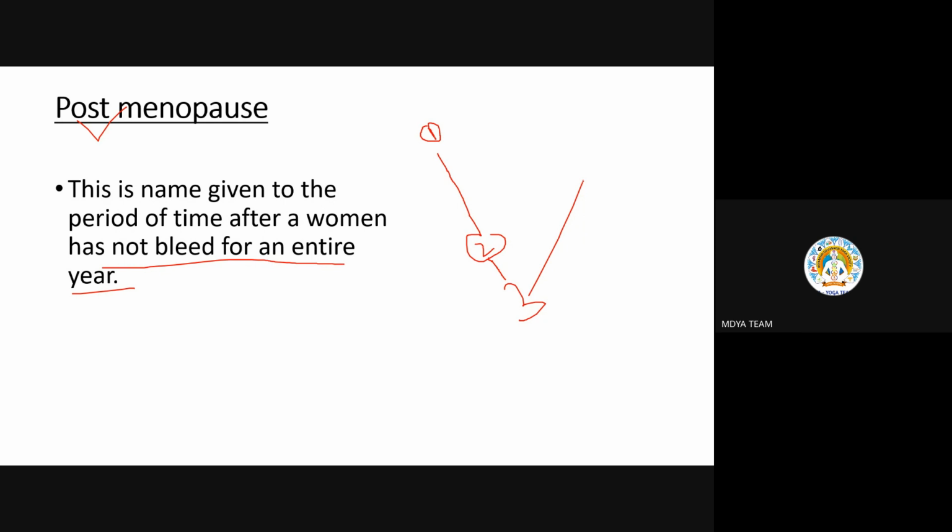What happens is that the whole preparation happens, but after the 14th day, when our body sees that there is no sperm to unite with the egg, exactly at that time this whole shedding of blood happens, which we call the menstrual cycle. But in a menopausal female, as the egg is not releasing, there is no preparation of this blood and cushiony structure for embryo implantation. So the female can't implant the baby inside, because no preparation for it is there.